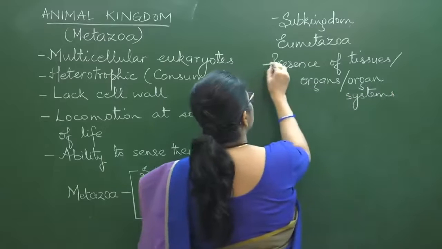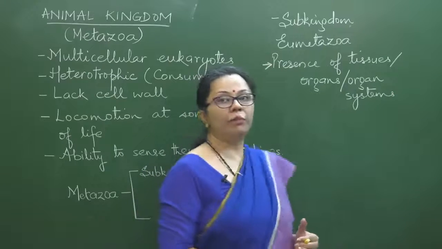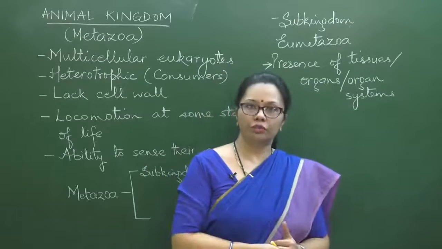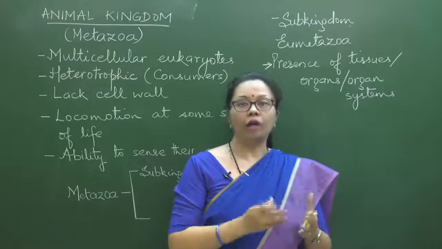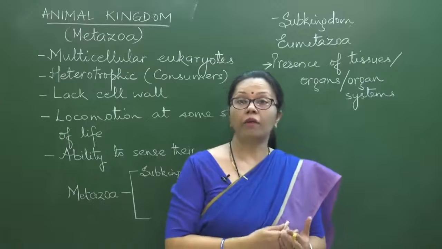So in the case of these Eumetazoans, there is presence of organs and organ systems, and of course that starts with the beginning of tissues.